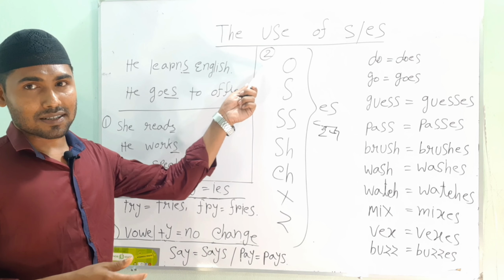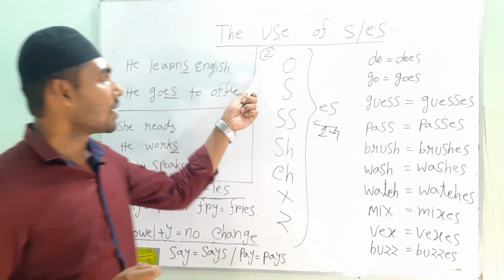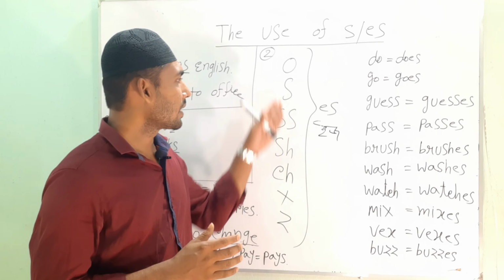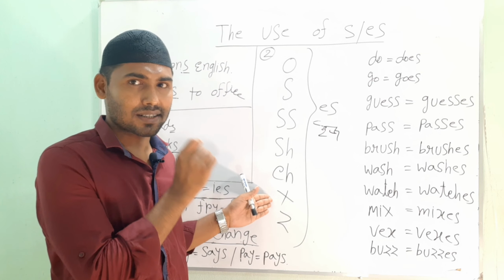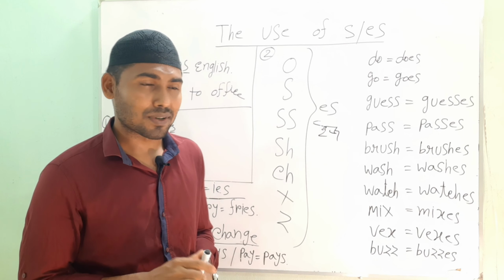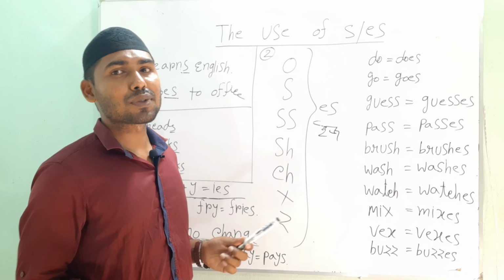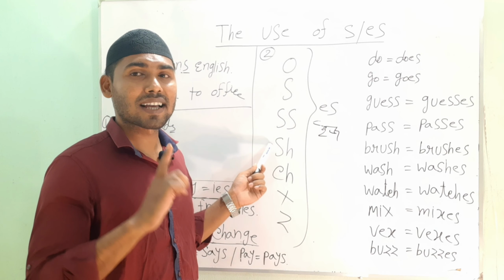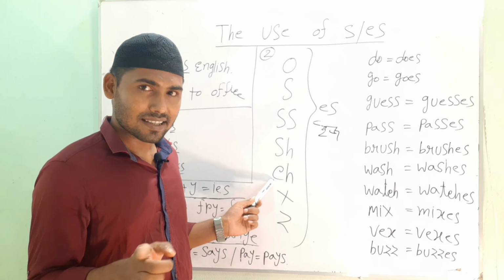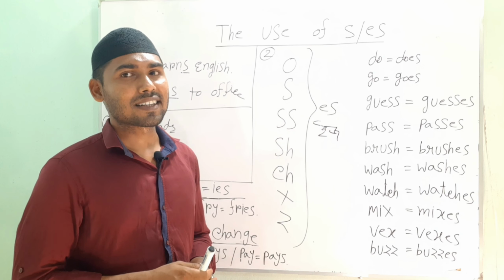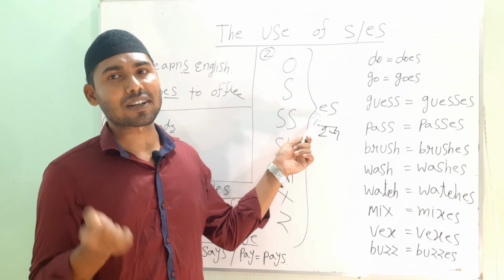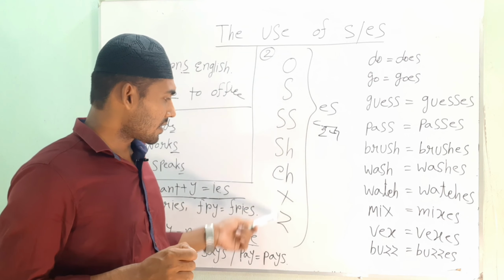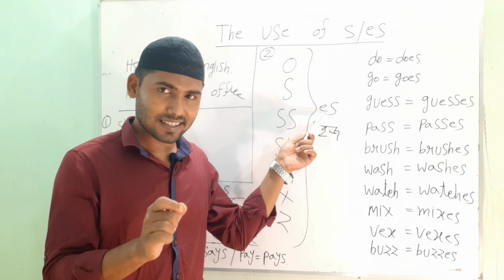Now we will move to part 2. In part 2, we will learn what happens if the verb ends in these letters. This part is very important. If the verb ends in o, s, ss, sh, ch, x and z, that time the verb will take es.